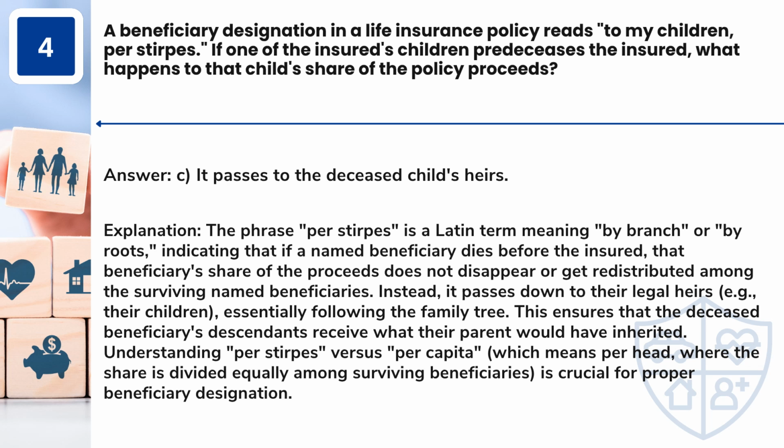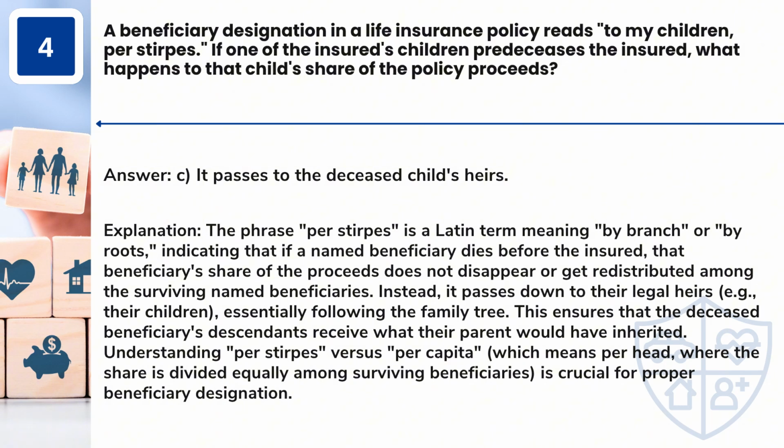Answer: C. It passes to the deceased child's heirs. The phrase per stirpes is a Latin term meaning by branch, or by roots, indicating that if a named beneficiary dies before the insured, that beneficiary's share of the proceeds does not disappear or get redistributed among the surviving named beneficiaries. Instead, it passes down to their legal heirs, for example their children, essentially following the family tree.